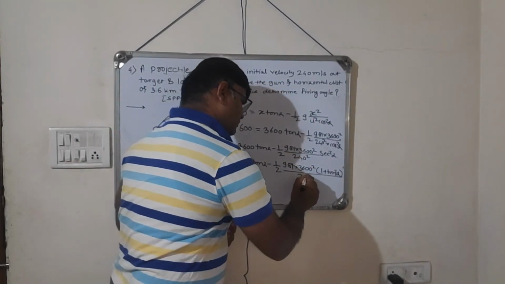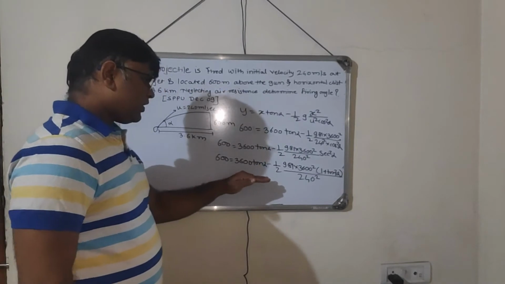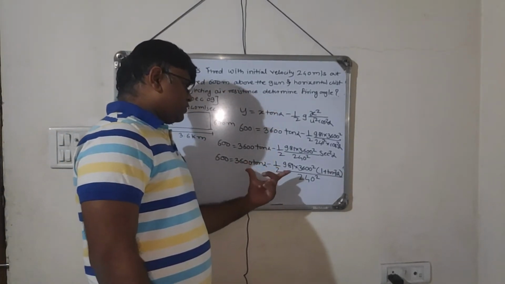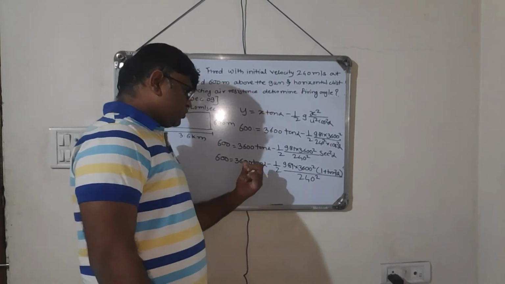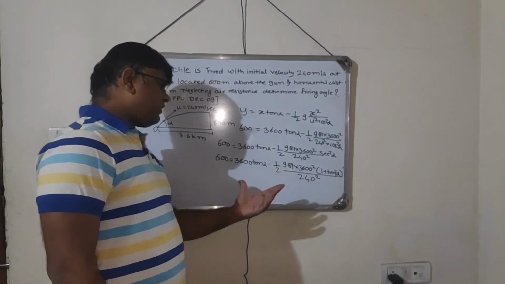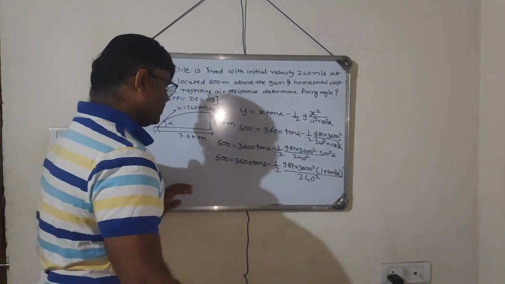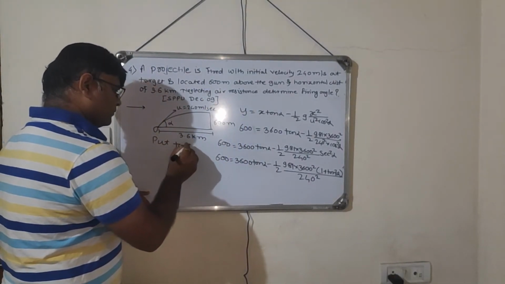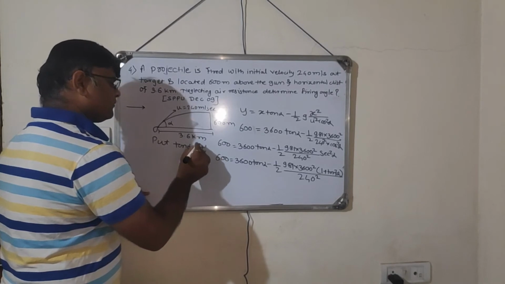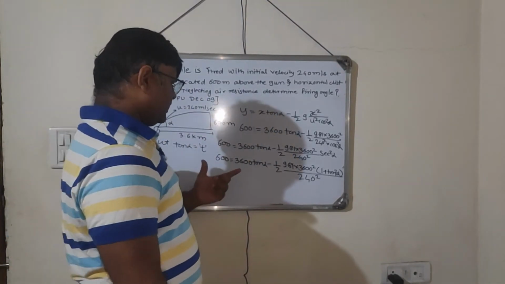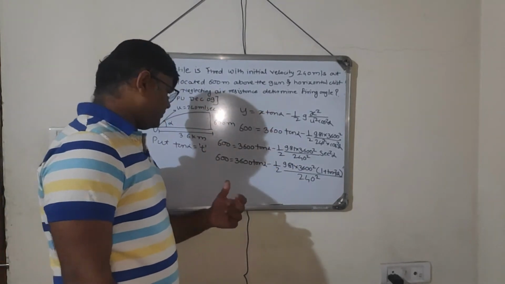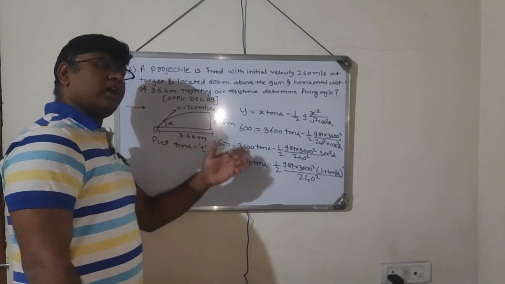So here if I observe, I got tan alpha as an unknown. So instead of taking tan alpha as it is, for the simplification, I will put tan alpha is equal to t, or any value you can take. Don't take x because it will be very confusing. You can put a also here.